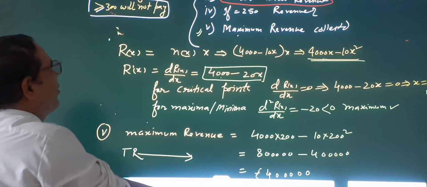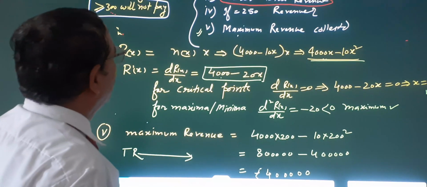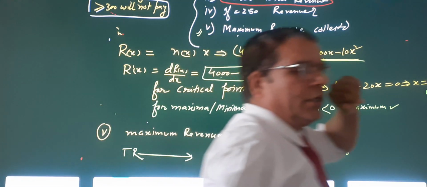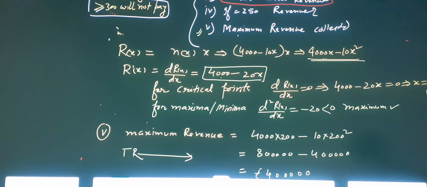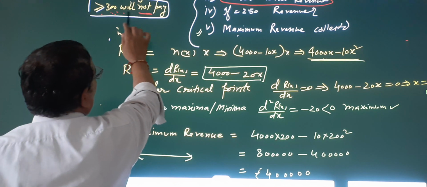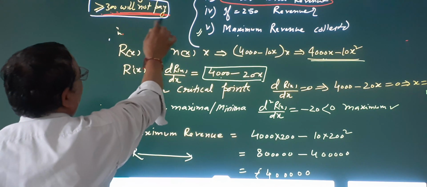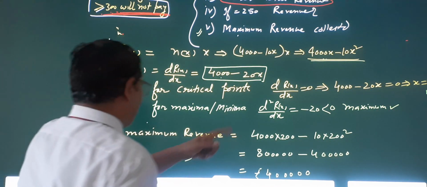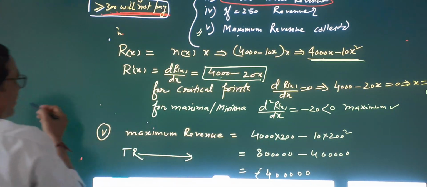So you will not have to pay any rent. Clear? So what is next answer? In case of third, there will be no revenue. In case of x equal to 300, there will be no revenue. You know why? Because it is given that if it is equal to 300, no tax will be paid. That's why for the third part we do this.